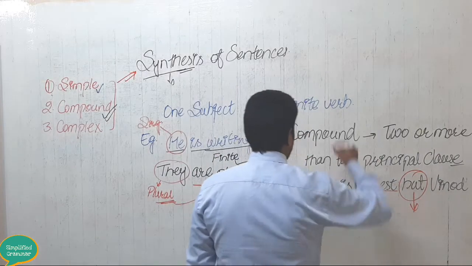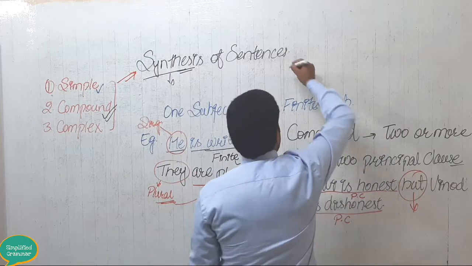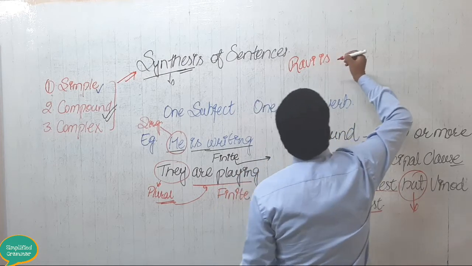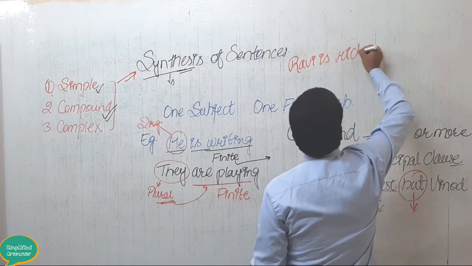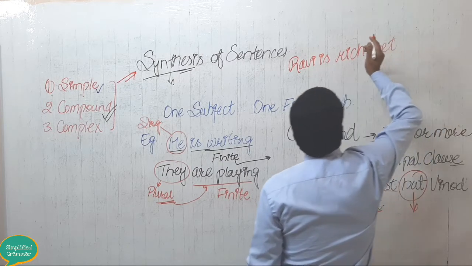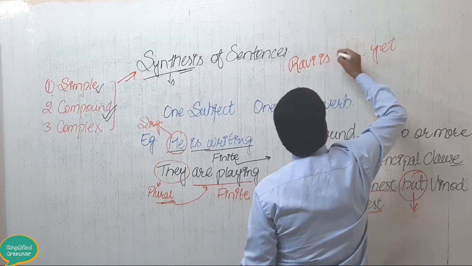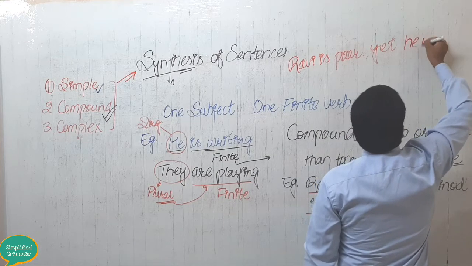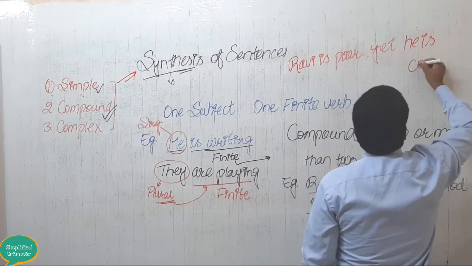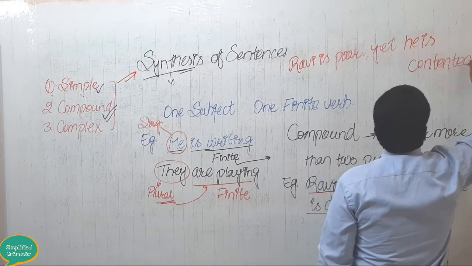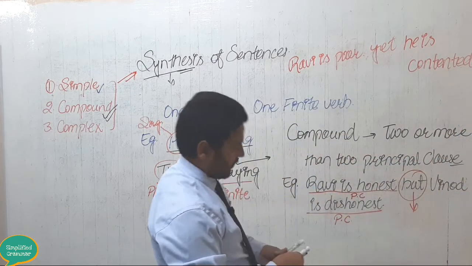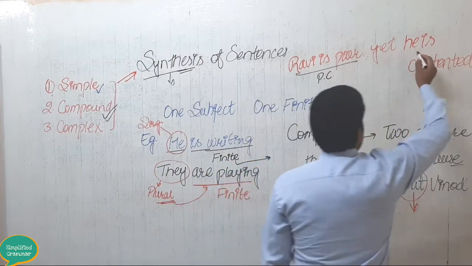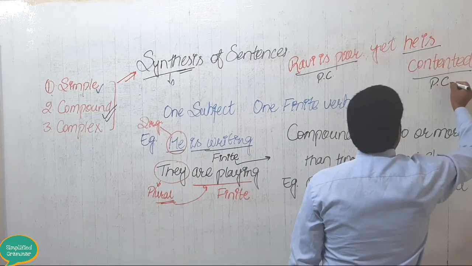Otherwise, let me write one more example. See, the same example I will write. Ravi is rich. Okay, in the place of rich I will write: Ravi is poor, yet he is contented. Okay. Now see, dear students, over here I have written, Ravi is poor. This is your principal clause number 1. Next one is he is contented. This is principal clause number 2.